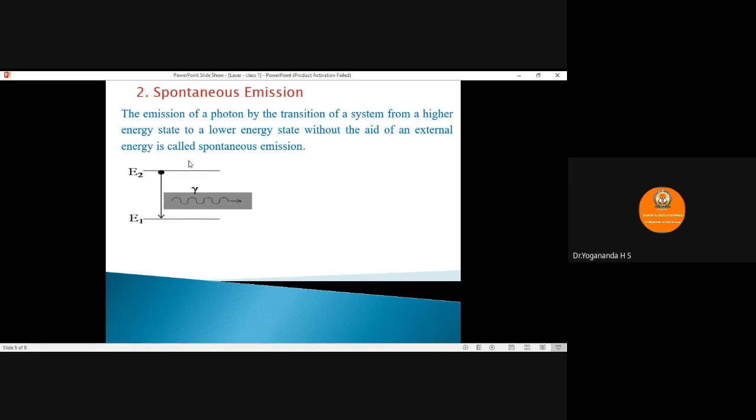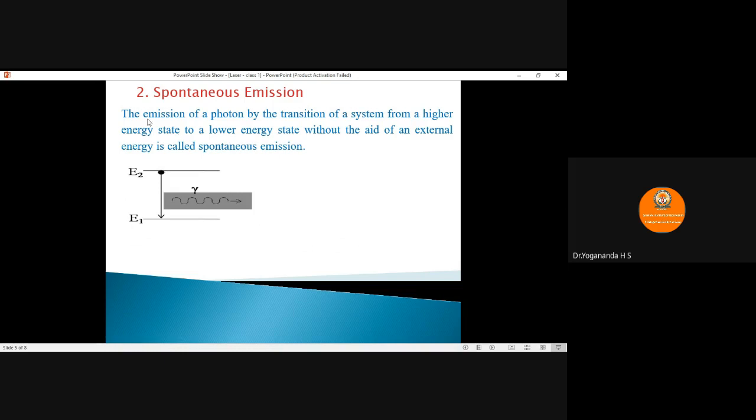Since the excited energy state is an unstable energy state, the lifetime of the atom in the excited state is very short, of the order of 10 power minus 8 to 10 power minus 9 second.